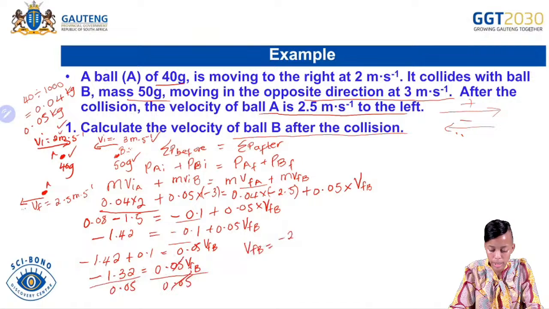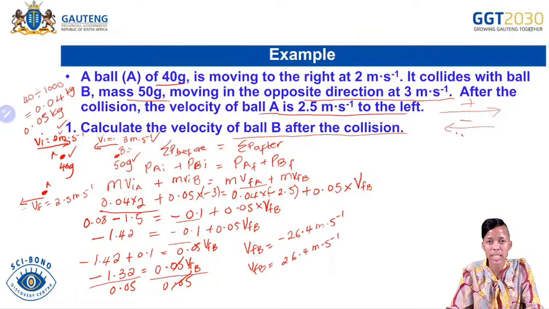My final velocity gives me a negative 26.4 meters per second. So we are going to say the final velocity for B is 26.4 meters per second. And what would be the direction in this case?